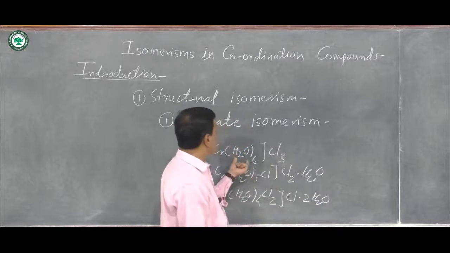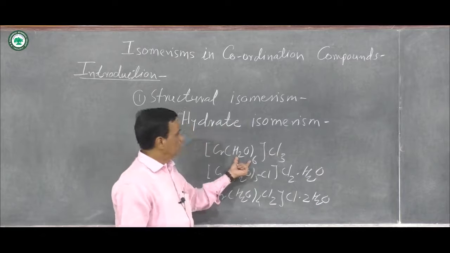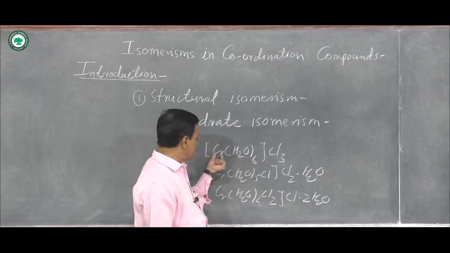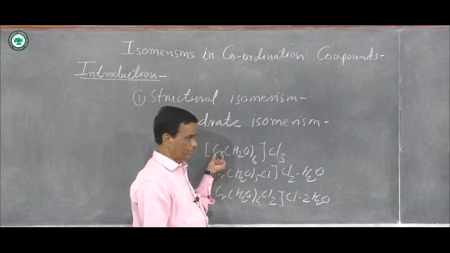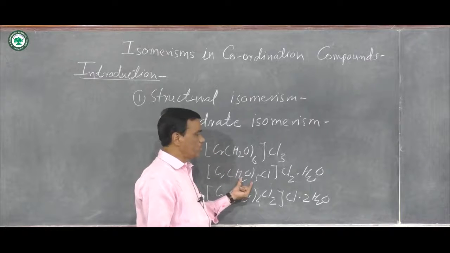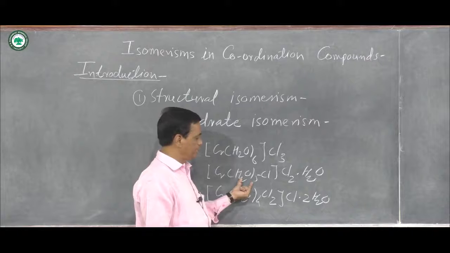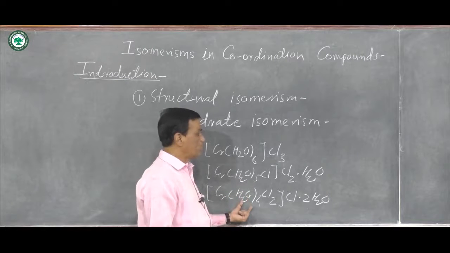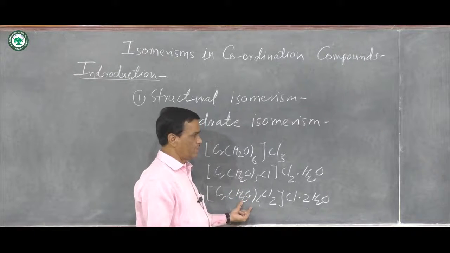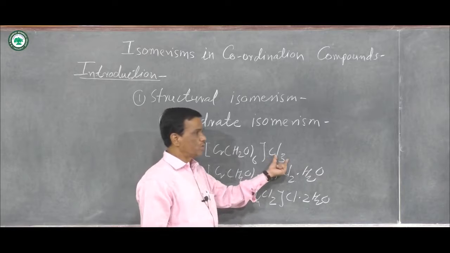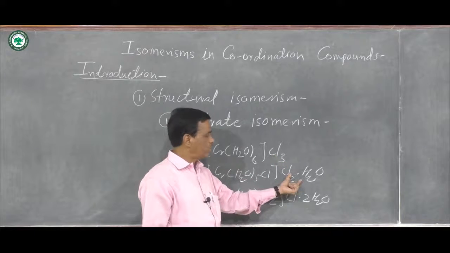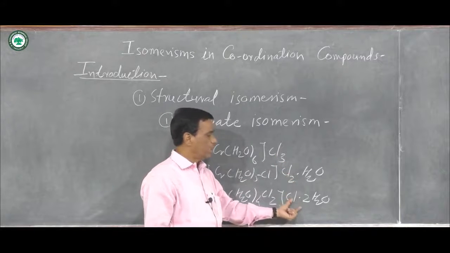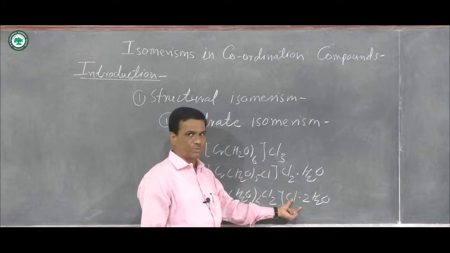Here water of hydration means these water molecules are directly attached to the chromium metal ion. In the second compound, 5 water molecules are water of hydration, and in the third, 4 water molecules are water of hydration.